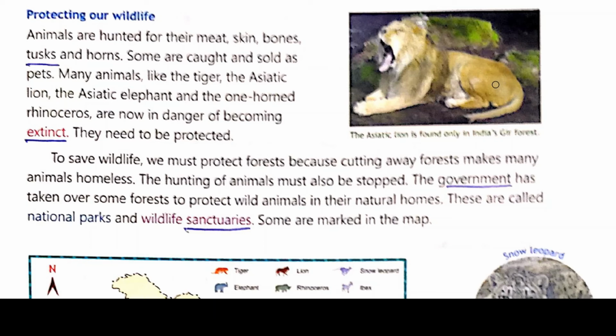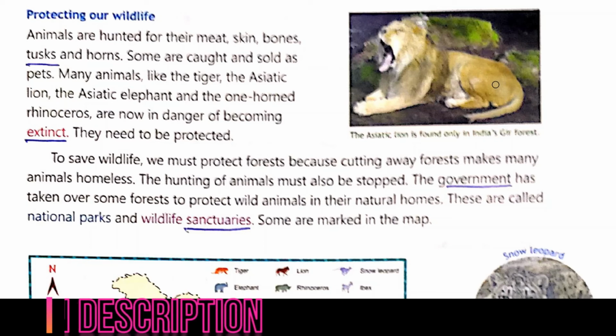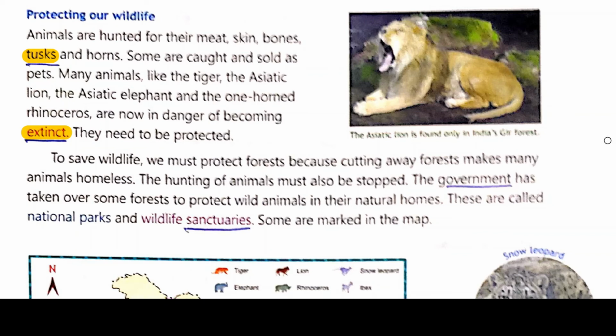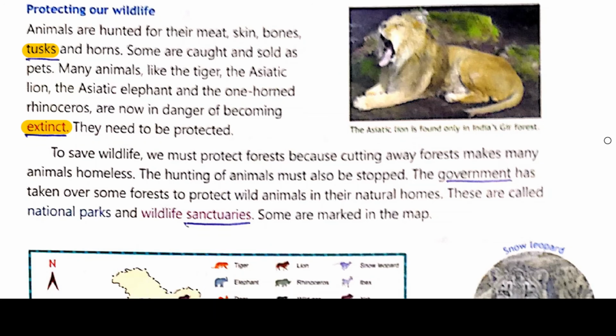Many animals like the tiger, the Asiatic lion, the Asiatic elephant, and the one-horned rhinoceros are now in danger of becoming extinct. Nowadays, these types of animals are not found at all because they have vanished. So they need to be protected. You cannot see these types of animals today because they are not available. If they had been protected, you would be able to see them today.